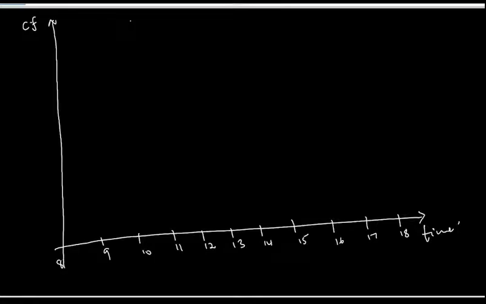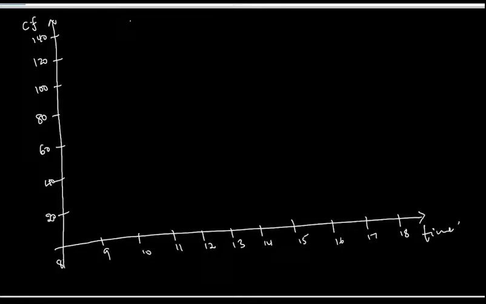Our maximum cumulative is 140, so I can use 20, 40, 60, 80, 100, 120, and probably 140.